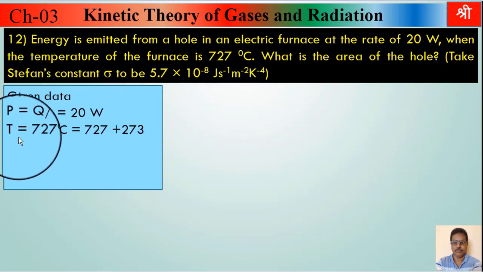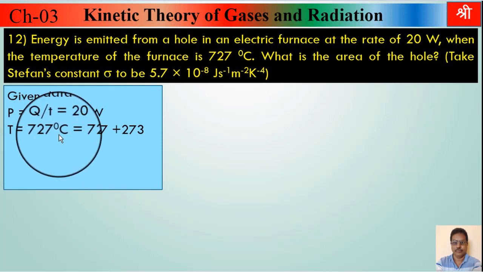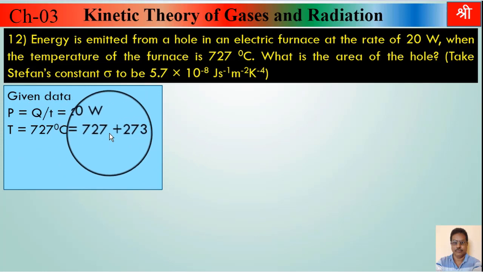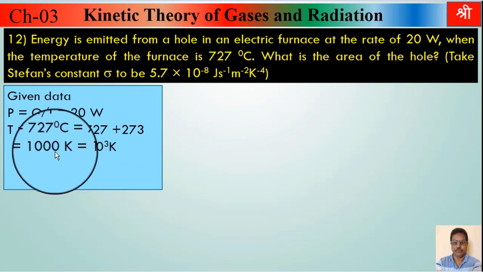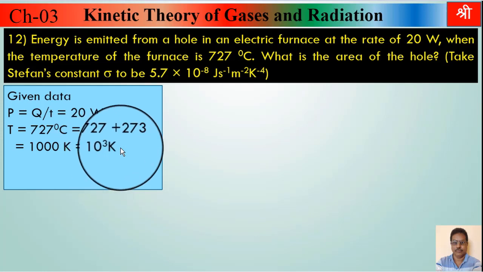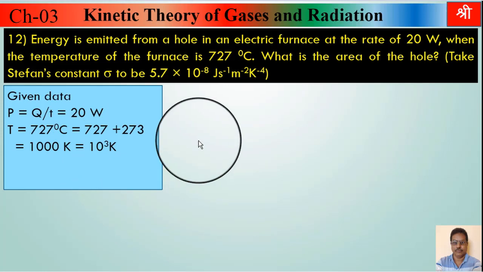Second quantity, that is temperature, 727 degrees Celsius, but we have to convert that in Kelvin. 727 plus 273, that will be 1000 Kelvin. We can write that as 10 raised to 3 Kelvin because it will be easy if we take its fourth power. So 10 raised to 3 is convenient for us.